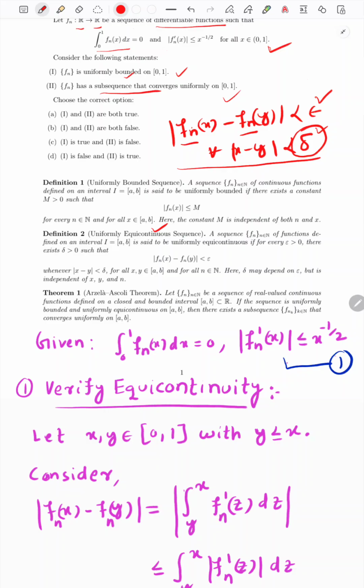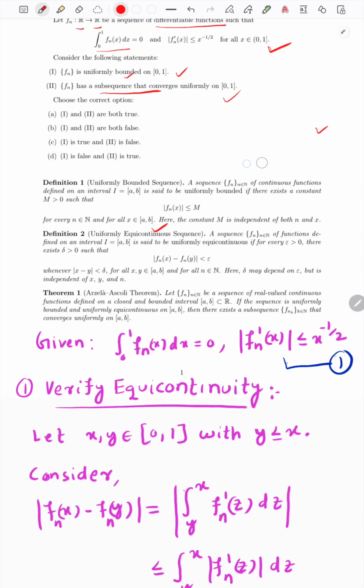I hope that you all get it. So if you do not know, then read this definition. This is for the uniformly bounded sequence and this is for the uniformly equicontinuous sequence. And what does the Arzelà-Ascoli theorem say?